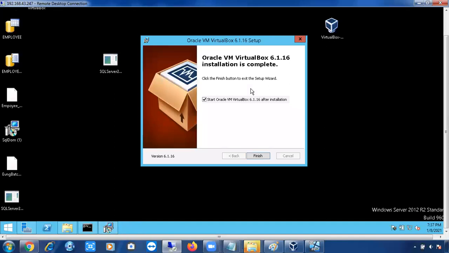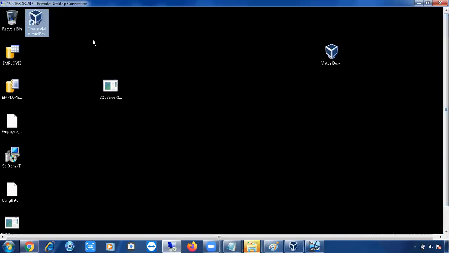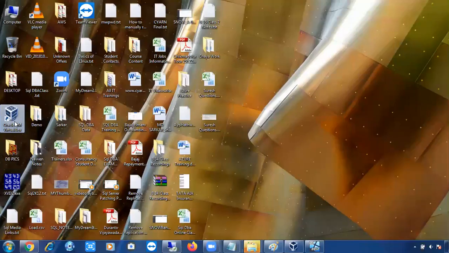Right. So it was successfully installed. You can click on finish. It will create a shortcut button on the desktop. I guess it was already created. If you go up, you can see this is your Oracle VirtualBox shortcut. It was already installed on my laptop, right? So the same shortcut you can see here, Oracle VirtualBox software.